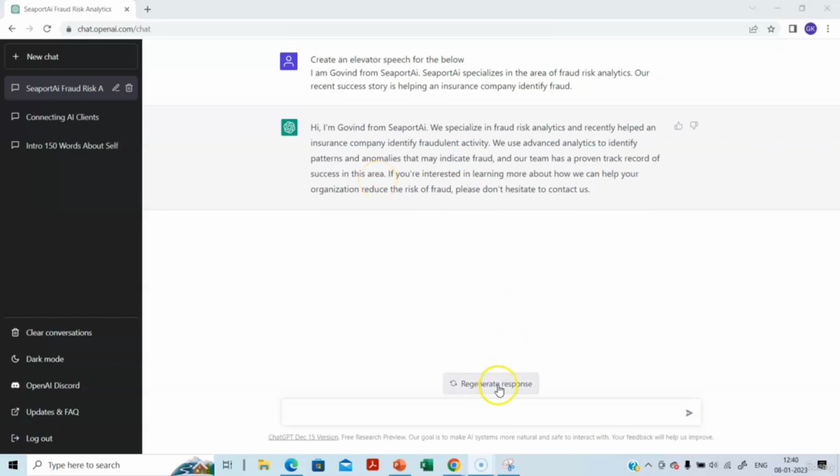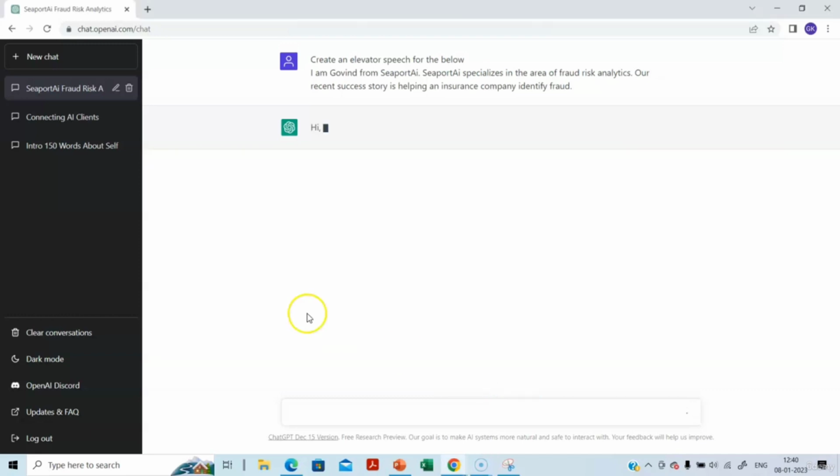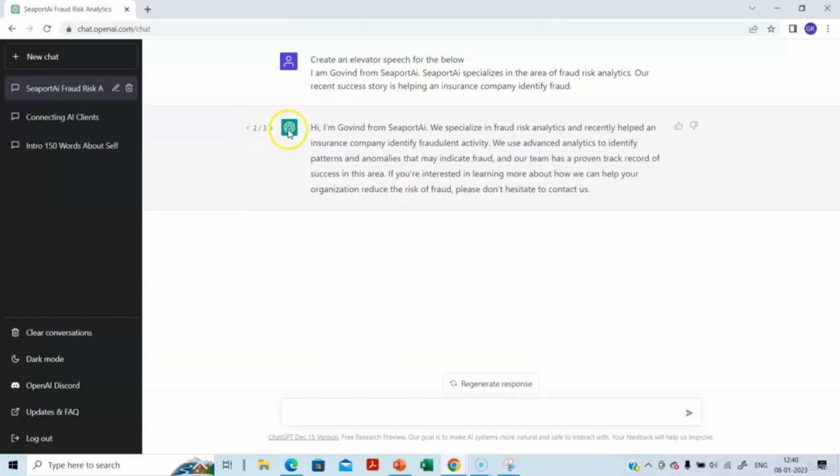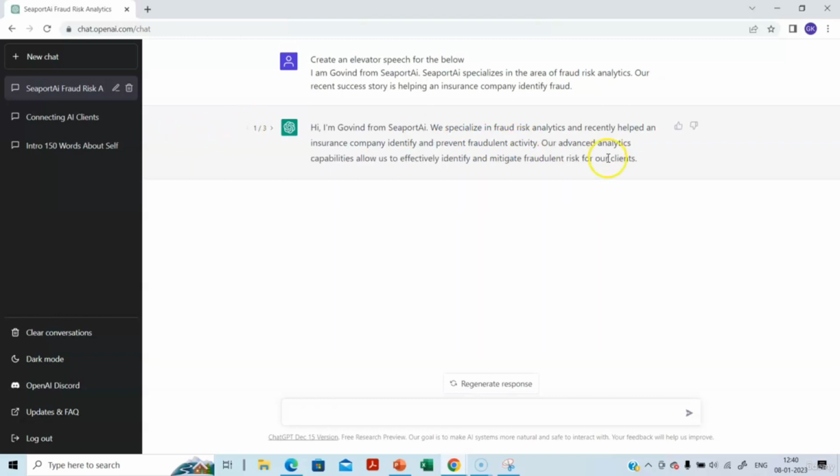Let us see if ChatGPT can improvise this even further. So let's click this and see what ChatGPT comes up with. This is crisper, but it doesn't talk about anomalies, or the proven track record, but it talks about financial losses, right? So you can see all the three options. Let's see what the first option is, and then we'll come.